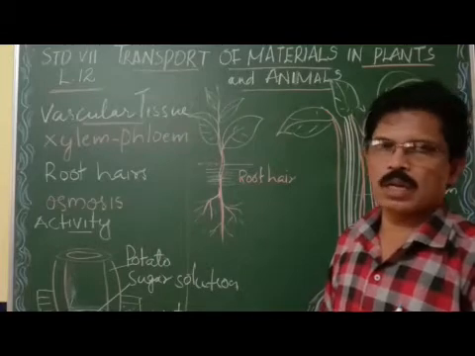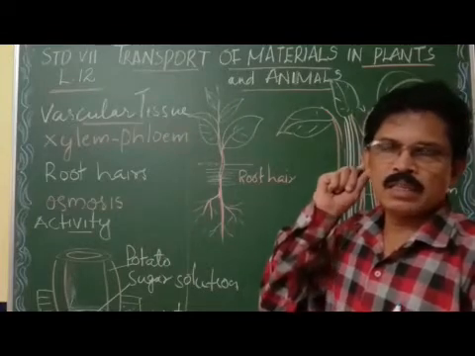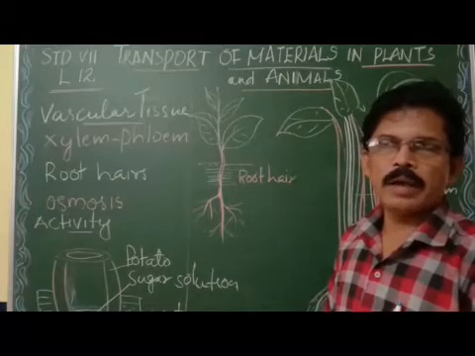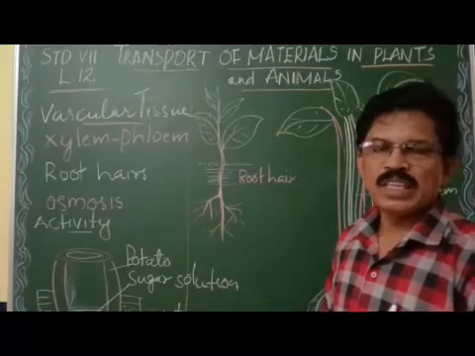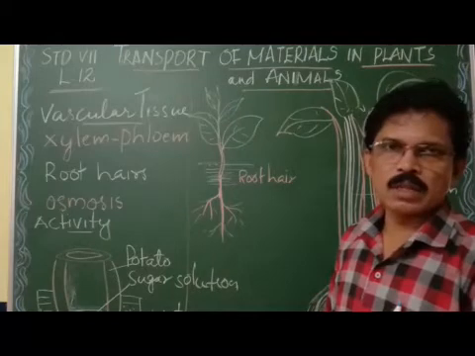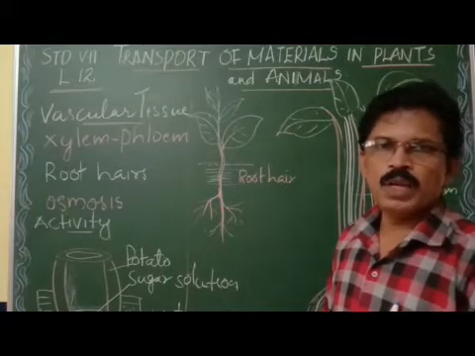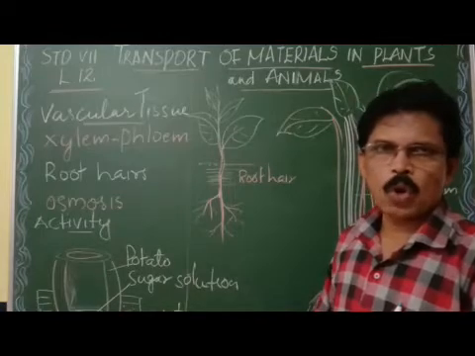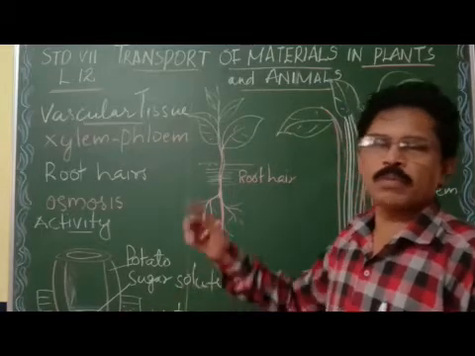That means cellular respiration. Then the waste materials, water, carbon dioxide and many other wastes produced in our cells have to be transported to various organs for their removal from the body.